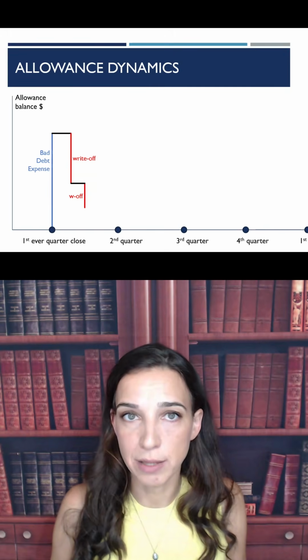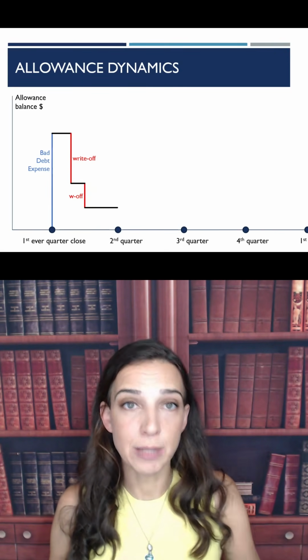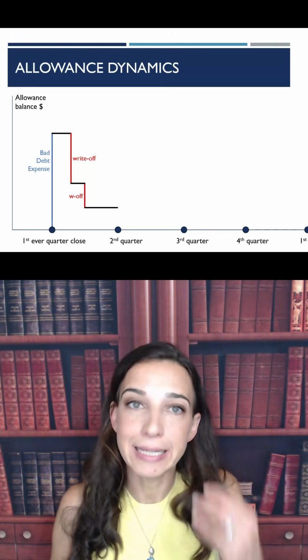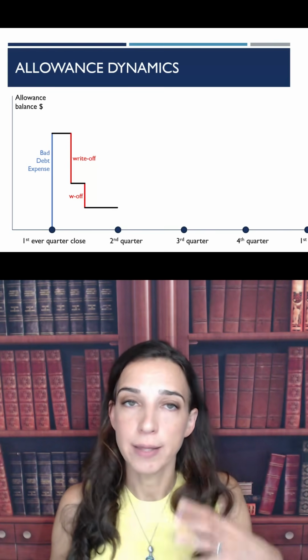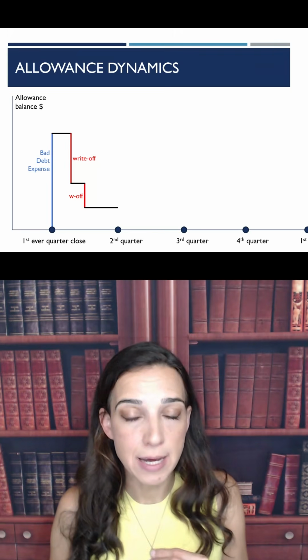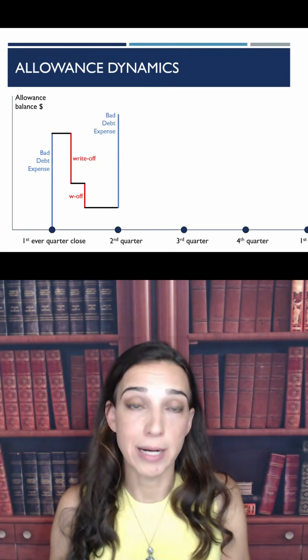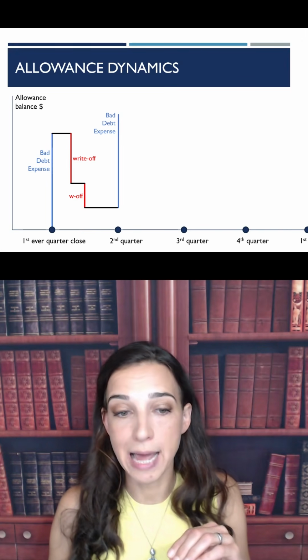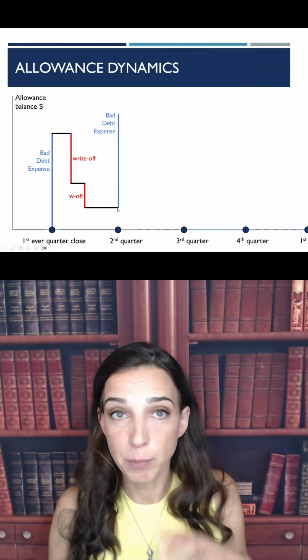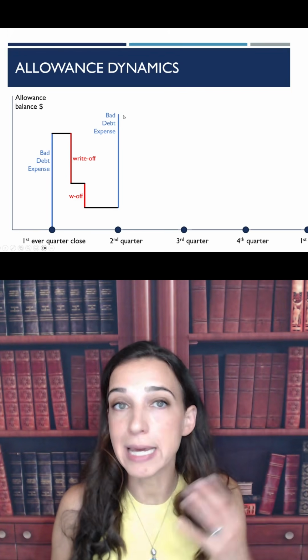Let's suppose they have another write-off, and they get to the end of the quarter. At the end of the quarter, they will redo the exercise. They will again create the aging schedule. They will again calculate what the allowance balance should be, and that will allow them to see how much to top it off. They will recognize the bad debt expense that gets the allowance from the lower number that it is currently sitting at to the value that it needs to be based on the aging schedule.